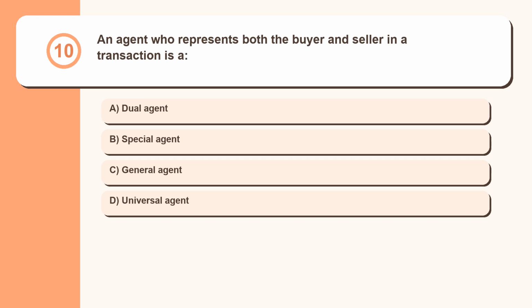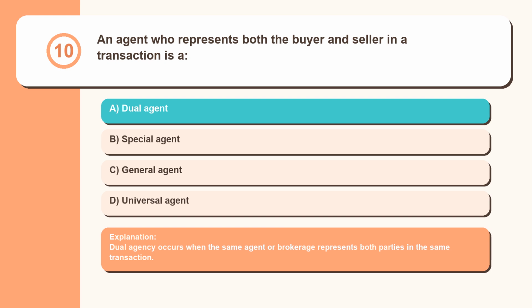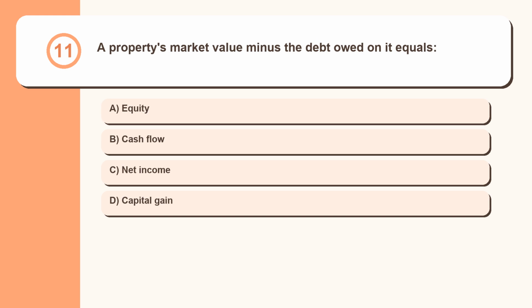Question 10. An agent who represents both the buyer and seller in a transaction is a dual agent, special agent, general agent, universal agent. Dual agency occurs when the same agent or brokerage represents both parties in the same transaction. Question 11. A property's market value minus the debt owed on it equals equity, cash flow, net income, capital gain.